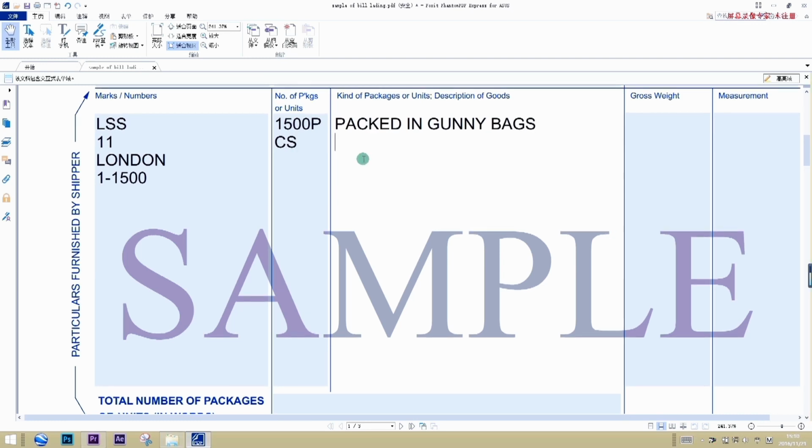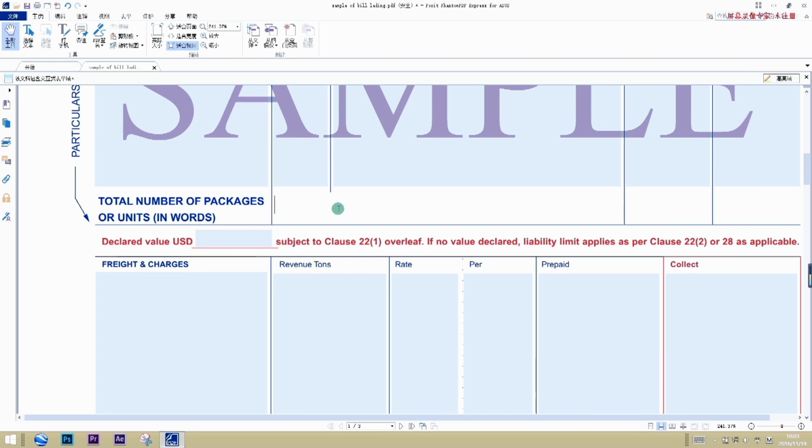Description of goods is sugar. Gross weight is 300 ton. And measurement is 450 cubic meter. The total number of package or units, 1,500 pieces.